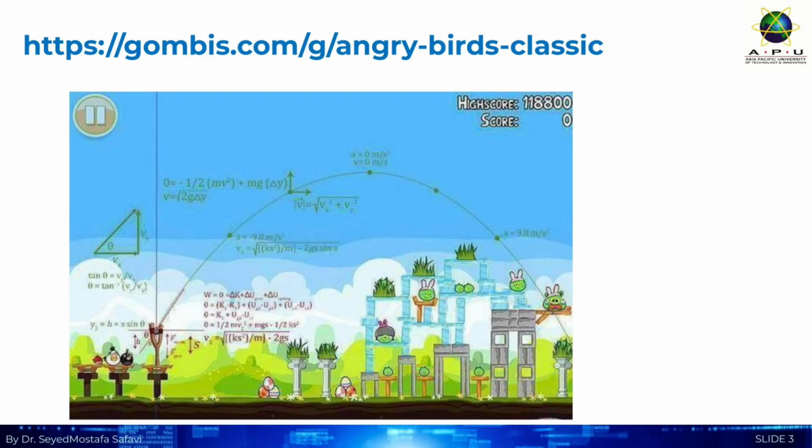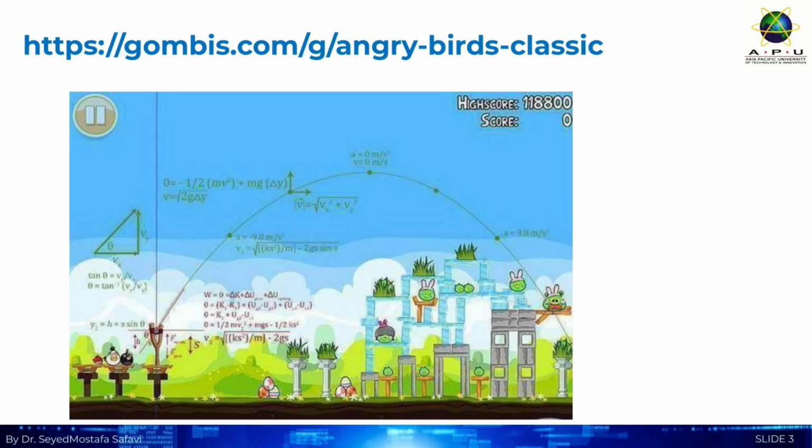Now, before we get too deep into the math, let's take a quick detour to something fun that actually illustrates the math surprisingly well. Take a look at this link. After class, I highly recommend you all go play Angry Birds Classic. Why? It's a perfect real-world example of two core math concepts used constantly in neural networks: projectile trajectory and collision detection. Every time a bird flies or hits a pig structure, the game's engine is performing complex calculations. This is exactly what a neural network does, just with data instead of cartoon birds. It calculates paths and determines interactions, or collisions, between data points.